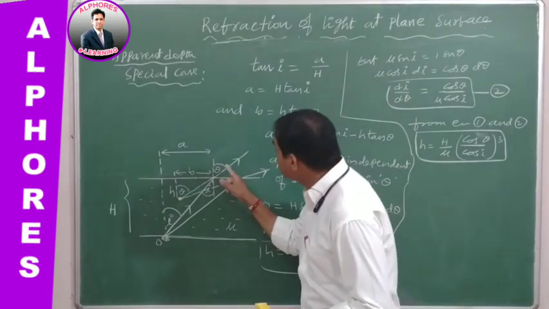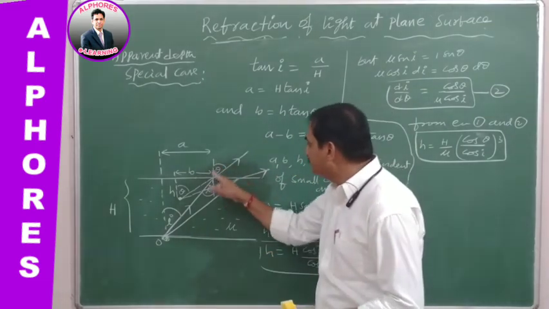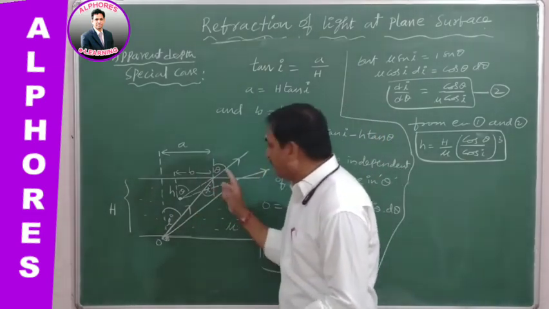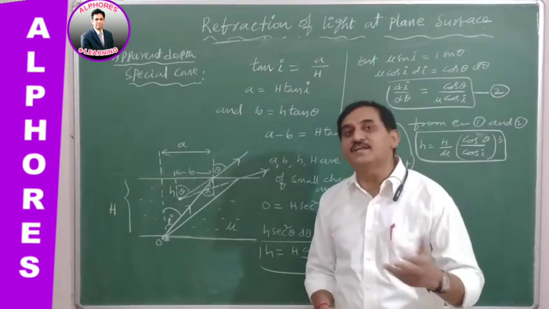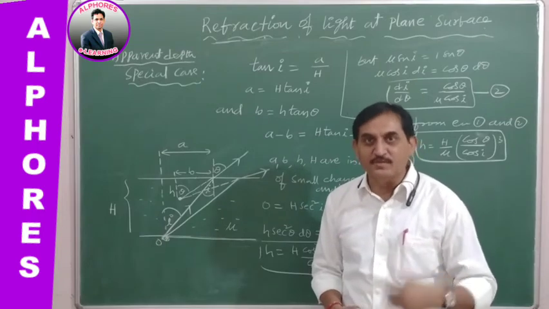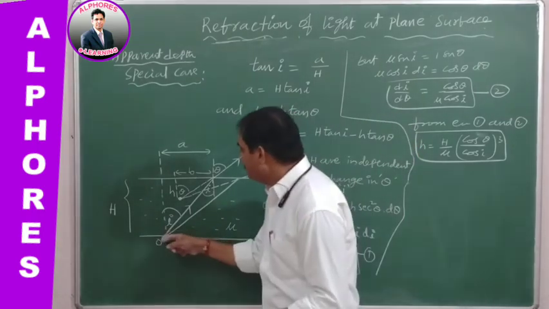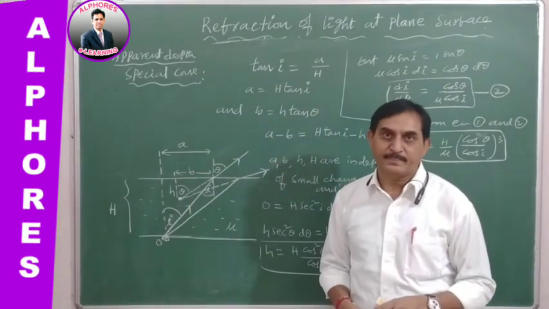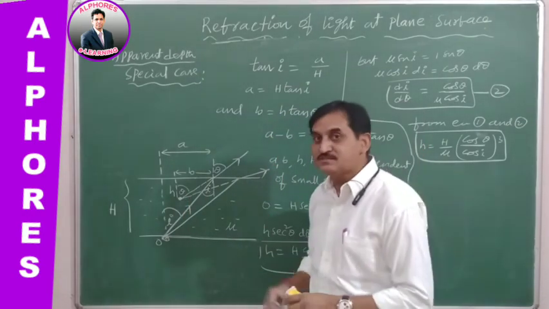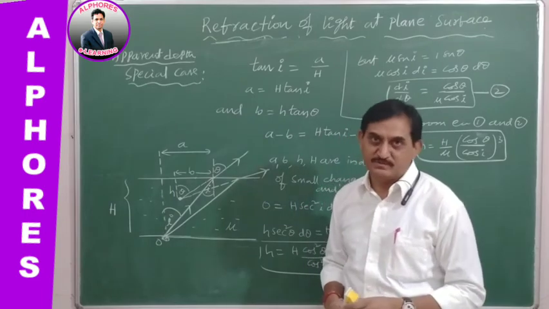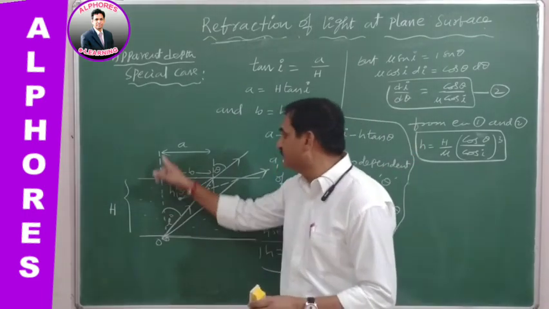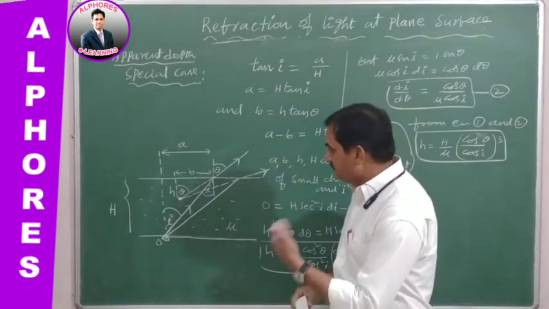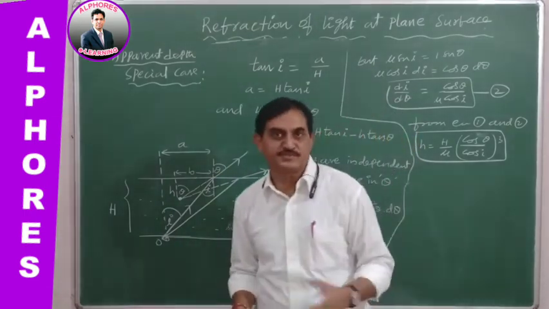Whenever the angle of vision theta is considerable, it gives vertical shift and also horizontal shift. If it is not considerable, it shifts only along the vertical line. Let us find both: what is the horizontal shift and what is the vertical shift?